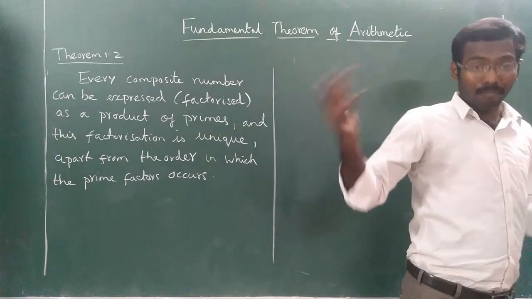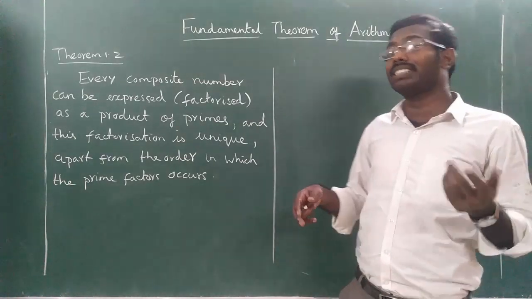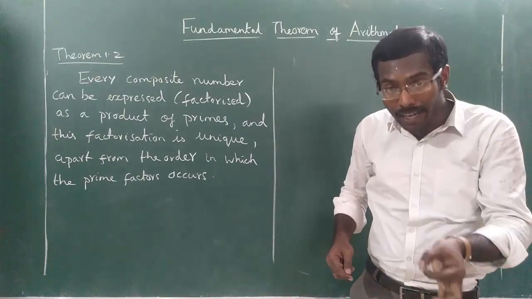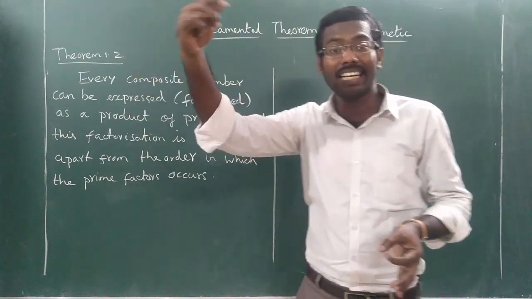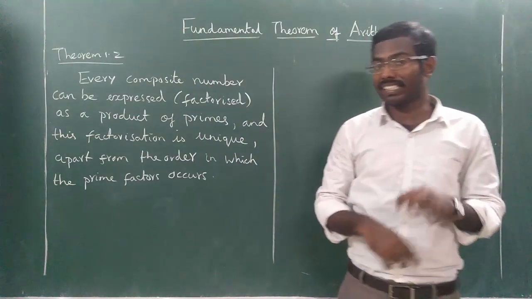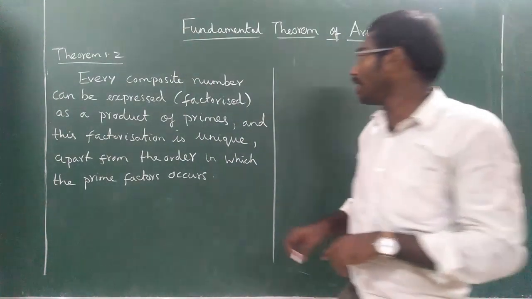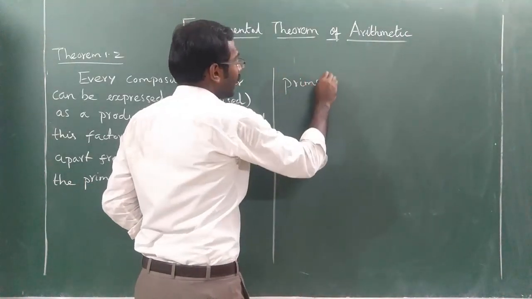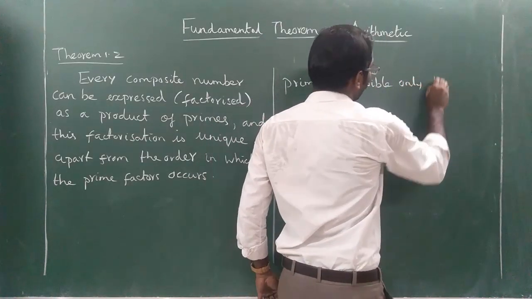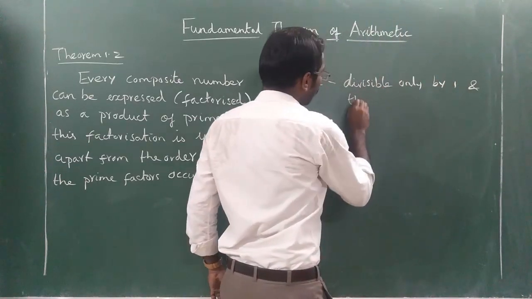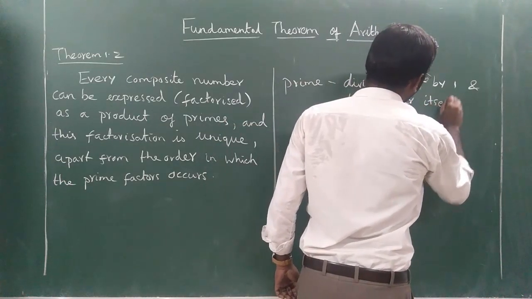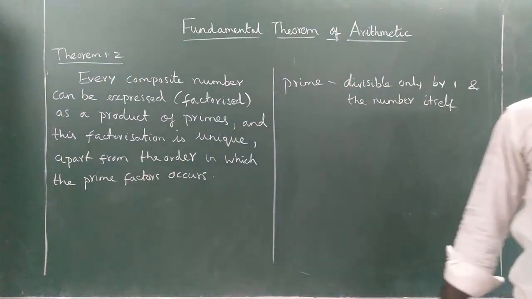A factor of a given number is a number that can divide that particular number. For example, if you take 10, 10 is divisible by 2, so 2 is a factor of 10. 10 is divisible by 5, so 5 is a factor of 10. Understood? This is related to factorization, I will tell you later. Now you understood prime numbers: divisible only by 1 and the number itself. The number itself means 5 means 5, 13 means 13. So this is called a prime number.